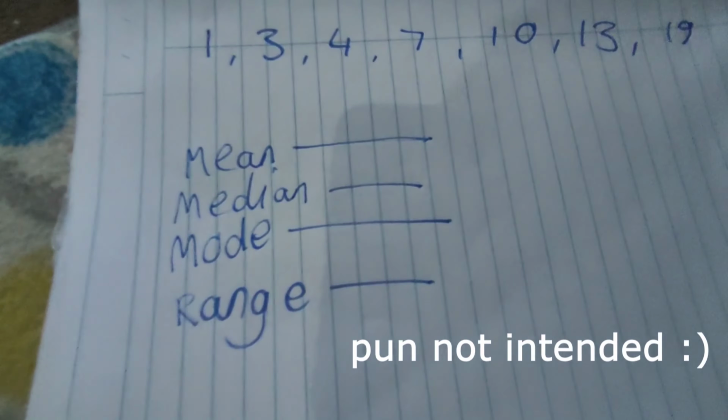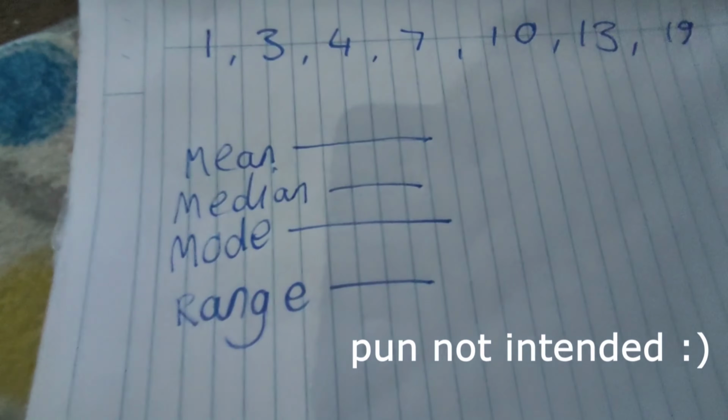A measure of the spread of a data set is the range, the difference between the largest and smallest values. So this is the easiest to work out, and these two, you might have to put in order to work them out. But just remember, the range is not an average. So if a question asks you to name an average, name one of these 3 and not the range, or else you will lose your mark. So let's go back to this question.